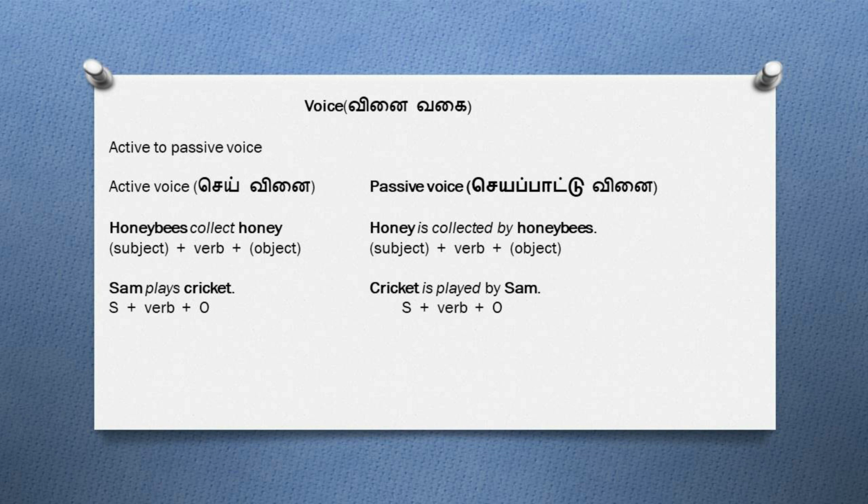So when I change this sentence to its passive voice, the sentence will become honey is collected by honeybees. இதுக்கு முன்னாடி பார்த்த sentence, that is honeybees collect honey, அதோட object தான் இந்த passive voice sentence ஓட subject-ஆ வந்திருக்கு. And the subject in the active voice sentence is used in the passive voice as by honeybees. In the passive voice sentenceல பார்த்தீங்கன்னா the subject is not doing the action, it is not the doer, but the subject is acted upon by the verb.